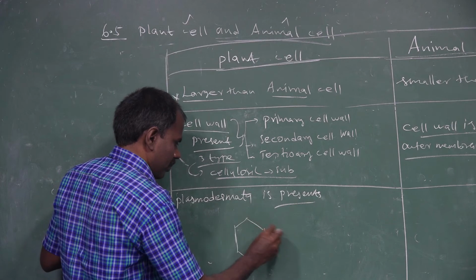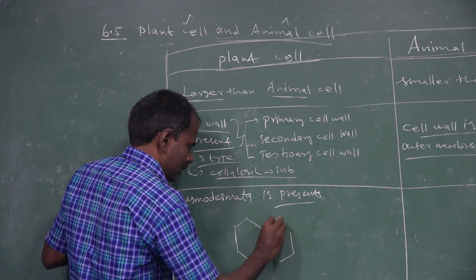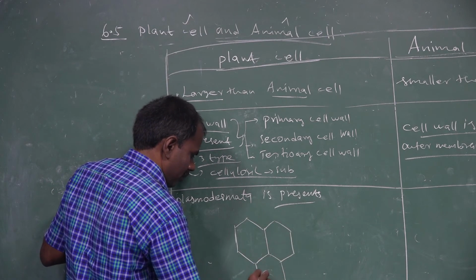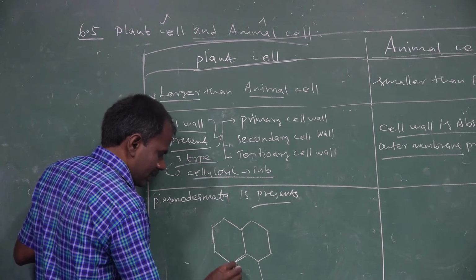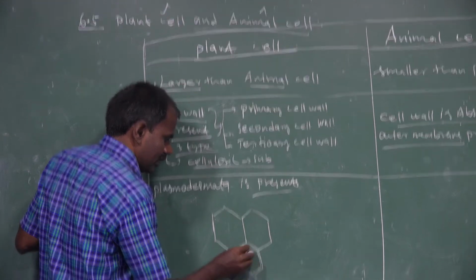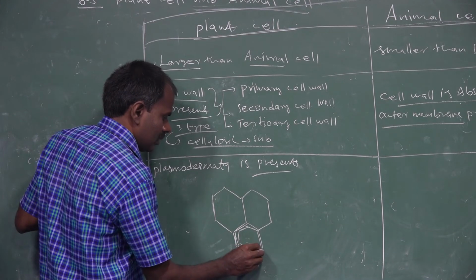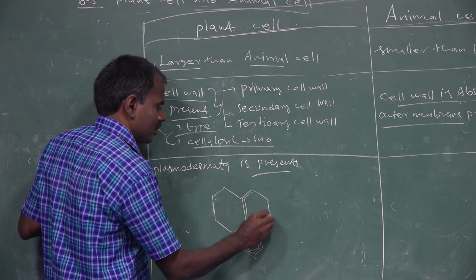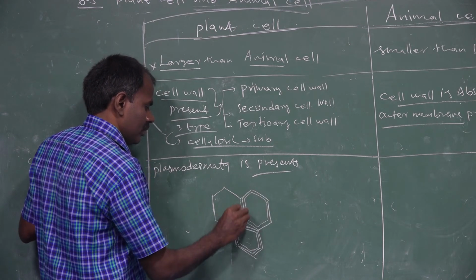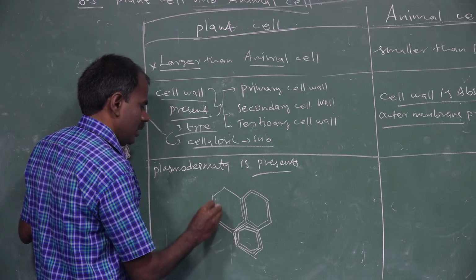It's a normal type of plant cell. These plant cells have an outer cell membrane, and the primary cell wall, secondary cell wall, and tertiary cell wall. There are three cell wall layers present outside the cell membrane.